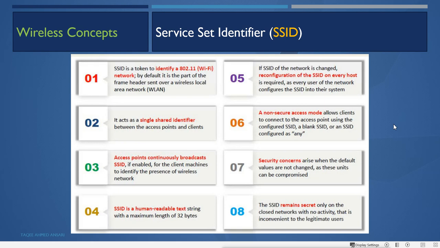So if there is no activity happening, the SSID will remain secret, but that is not good for the legitimate user, because they will not be able to see the SSID and they will say that they cannot connect because there is no network available, if they don't know how to configure manually.